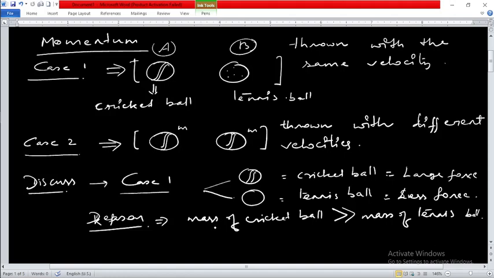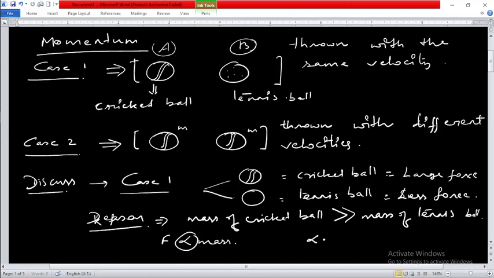It means that the force required to stop the greater mass is more. It means that force in this case is directly proportional to mass. Force is directly proportional to mass. Understood what the meaning is here? This is the symbol of direct proportionality.